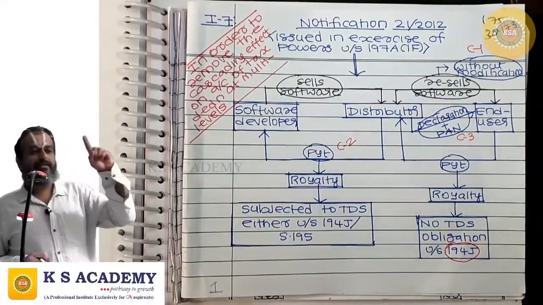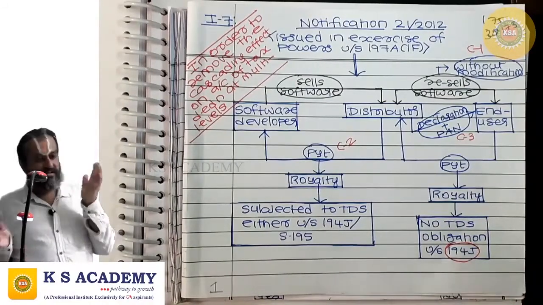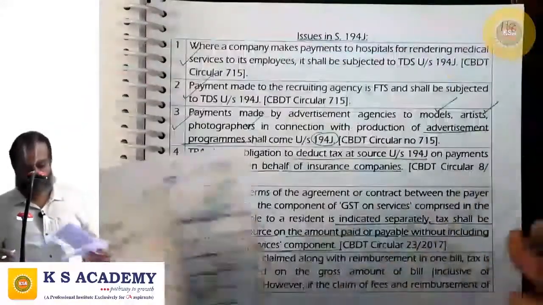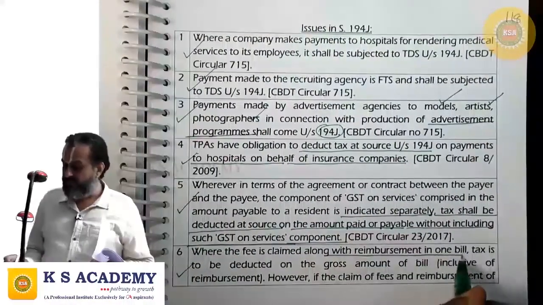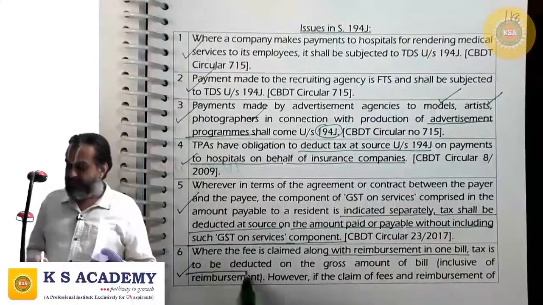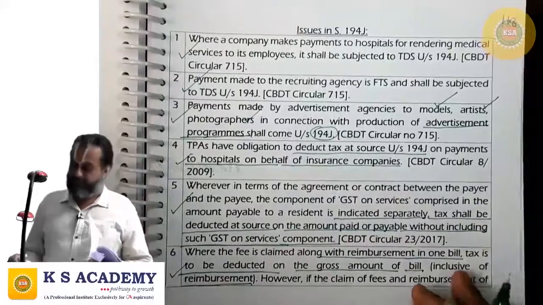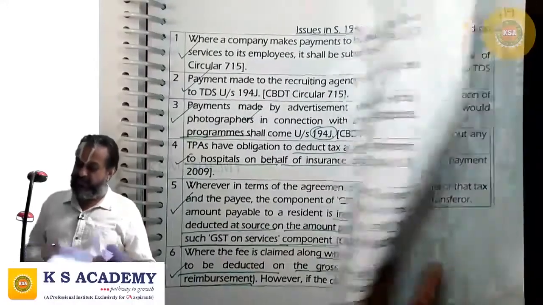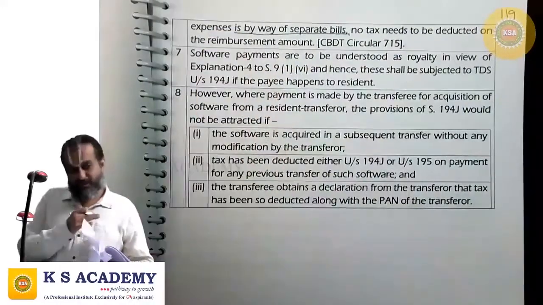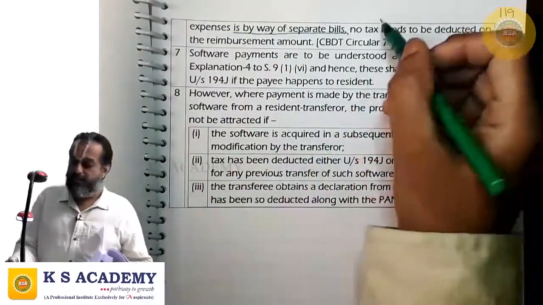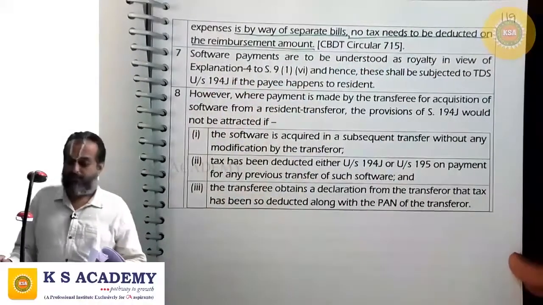But if you do one single consolidated bill, then tax shall be deducted at source on the consolidated amount. So where fee is claimed along with reimbursement in one bill, tax is to be deducted on the gross amount of the bill inclusive of reimbursement. However, if the claim of the fee and the reimbursement of expenses is by way of separate bills, one for reimbursement and one for fee, no tax needs to be deducted on the reimbursement amount.